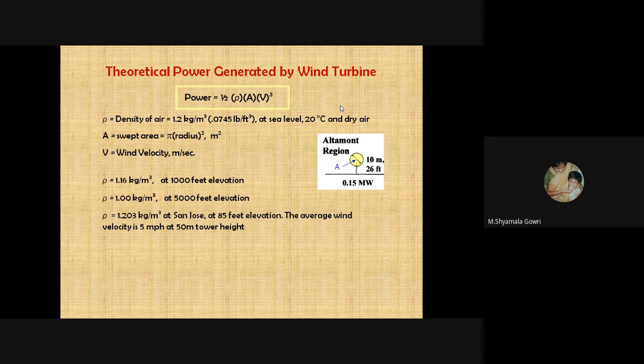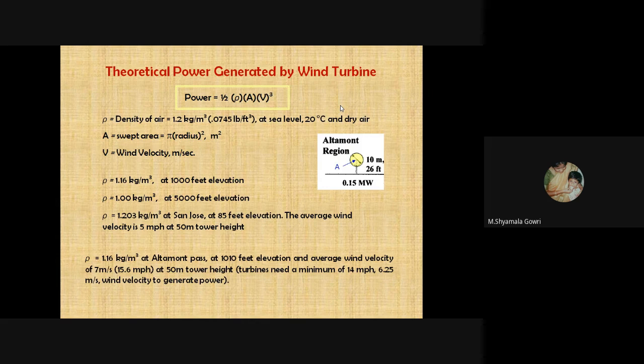So normally at 2000 feet elevation, the rho value, density of air, is 1.16 kilogram per meter cube. At 5000 feet elevation, the density of air is 1 kilogram per meter cube. And at 85 feet elevation, it is 1.203 kilograms per meter cube. The average wind velocity is 5 miles per hour at 50-meter tower height.